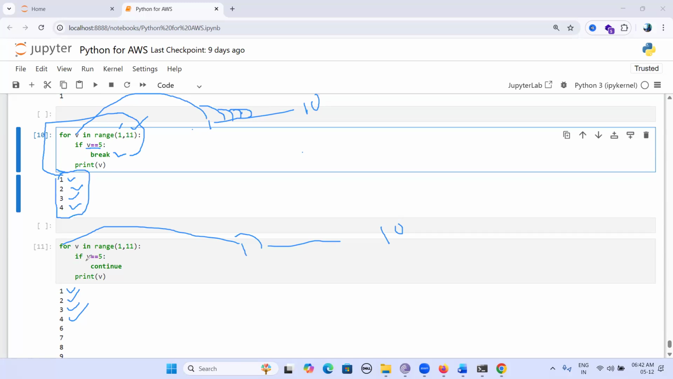But coming to continue, 5 equal to 5. Yes, condition is true. It will continue to the next iteration. It will not execute the remaining statements. It continues with the next iteration, that is 6. 6 equal to 5? No. We are getting 6, 7, 8, 9, 10.